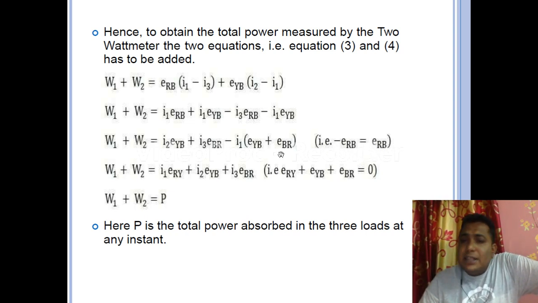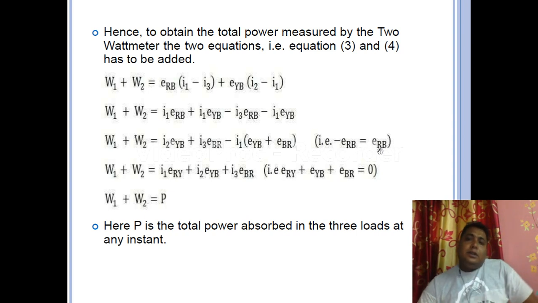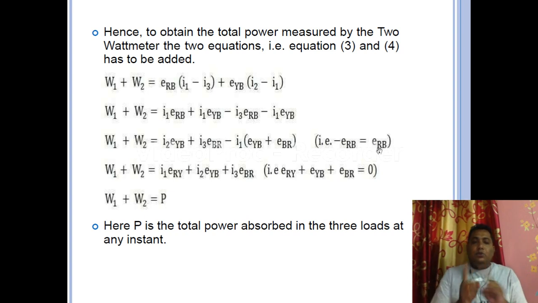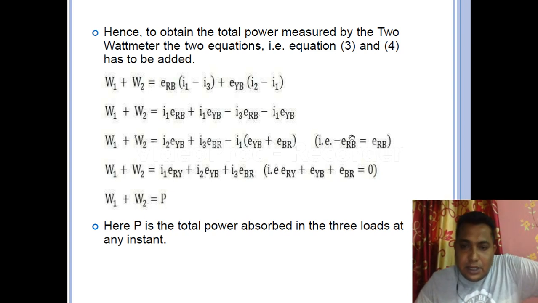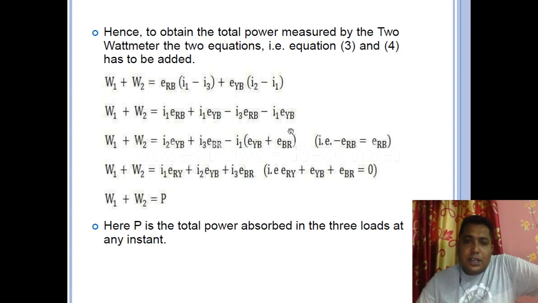That is actually the phase shift only. And it should be EBR, only a change of the name, RB to BR. This change is due to a typing mistake. So ER to BR, that change we have done, that's why there is admission of minus.